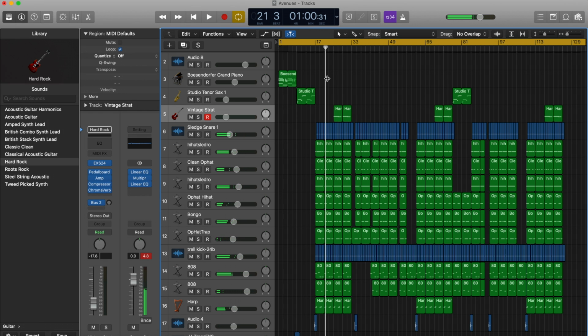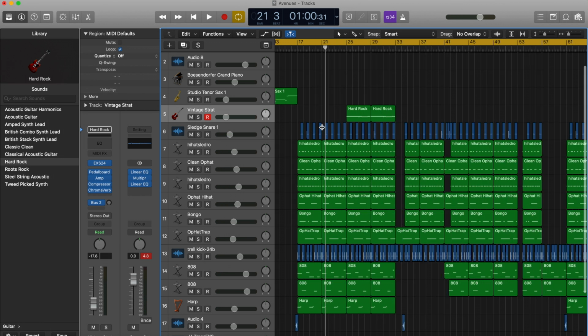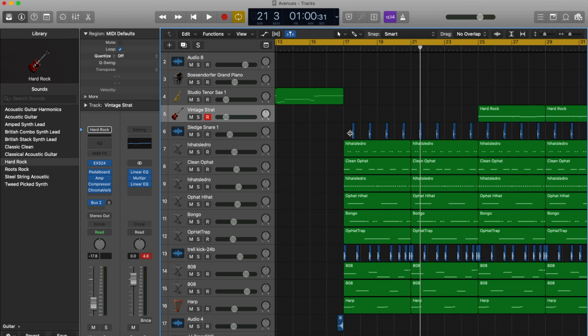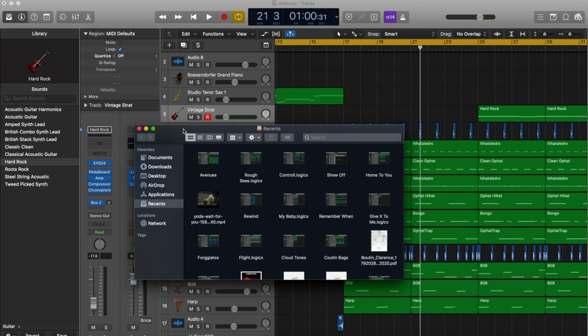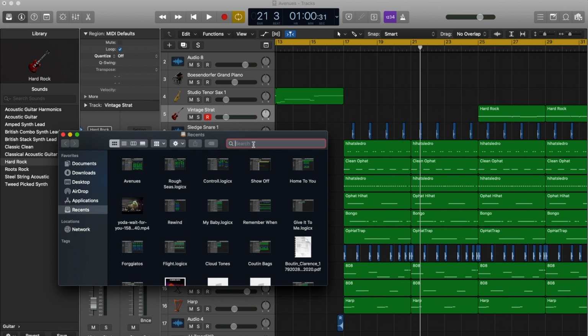Alright, that was just a little sample. I'm not gonna play the whole thing for you guys. But real quick, as you guys can see, you've got the blue and then you've got the green, right? So whenever you see the dark blue little boxes, that just indicates the sound that was imported just by its actual audio file. So I'm gonna open my Finder window, and I'm on Mac, by the way, if you couldn't tell.